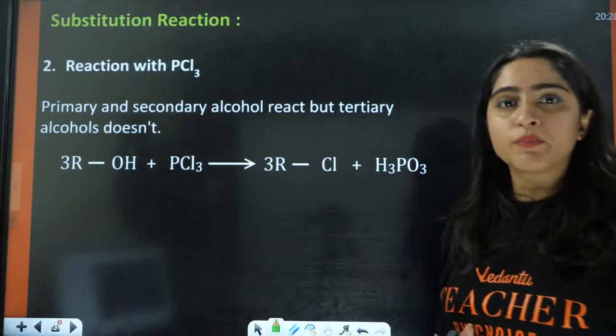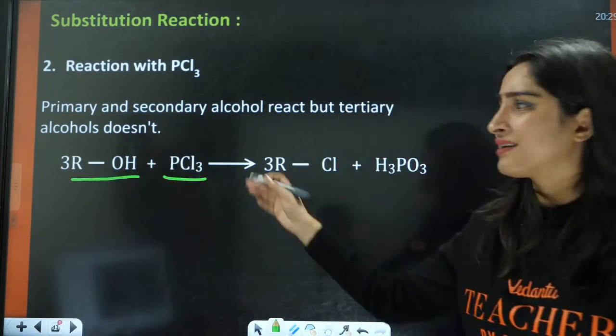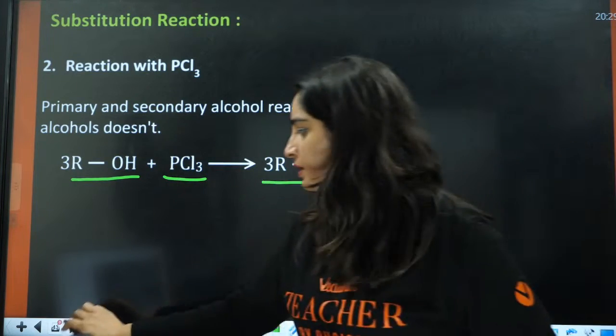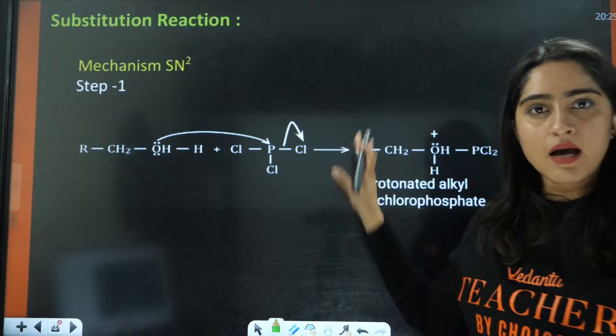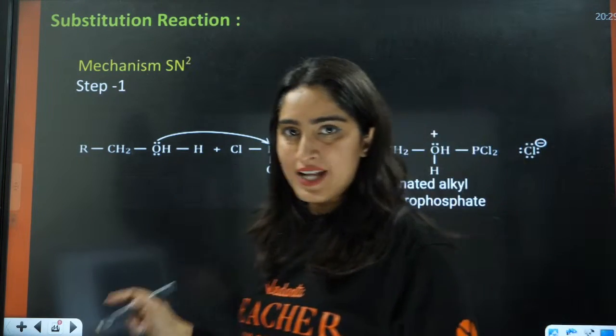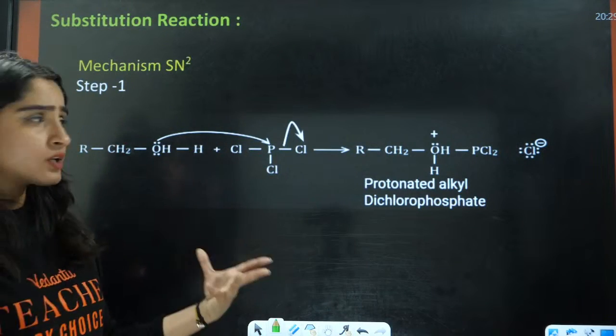Next we have the reaction with PCl3. Again we have done this. ROH with PCl3 gives RCl and H3PO3. Next, this is the mechanism. We have already done this. You have ROH and you have PCl3. So how will it be formed?